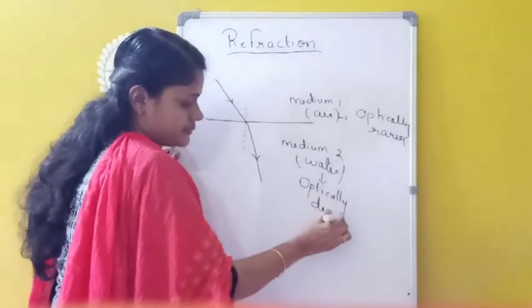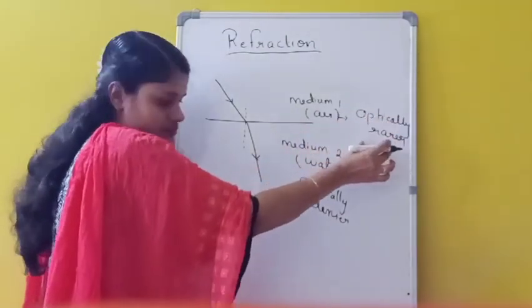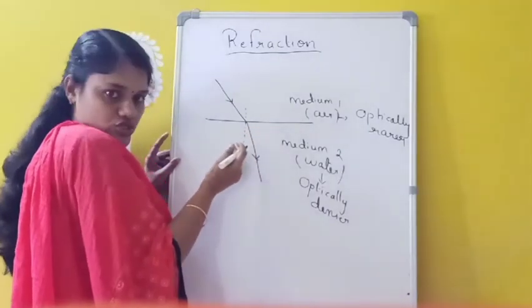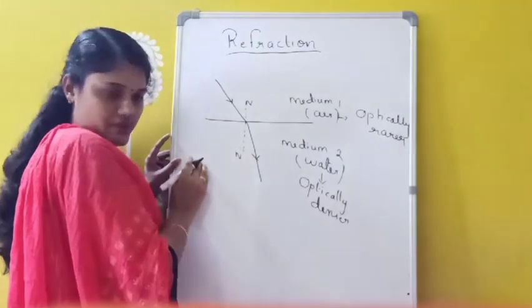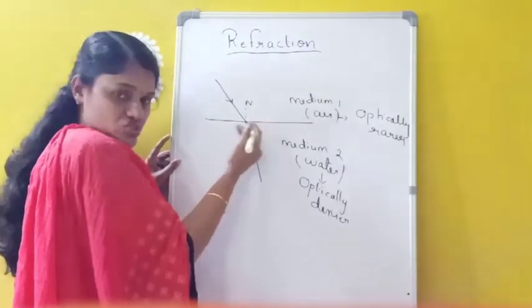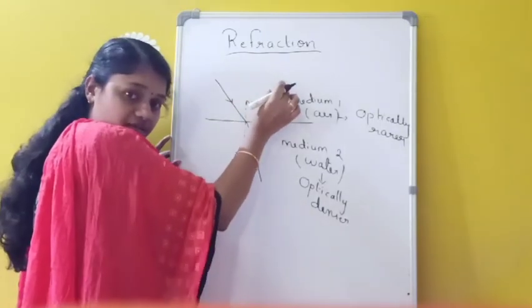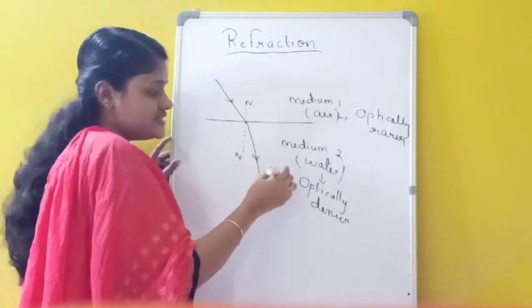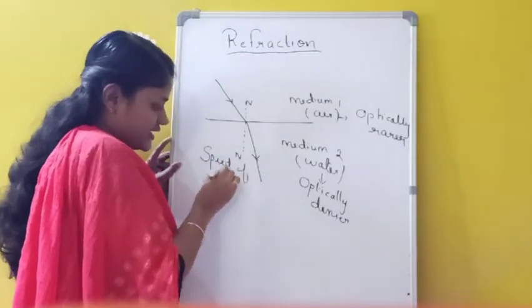So whenever light travels from optically rarer medium to optically denser medium, this light ray will bend towards the normal. This is a normal here. Suppose I am taking N dash is the normal, and this light ray is bending towards the normal. The reason is, when the light ray is traveling from rarer to denser, the speed of light will decrease.